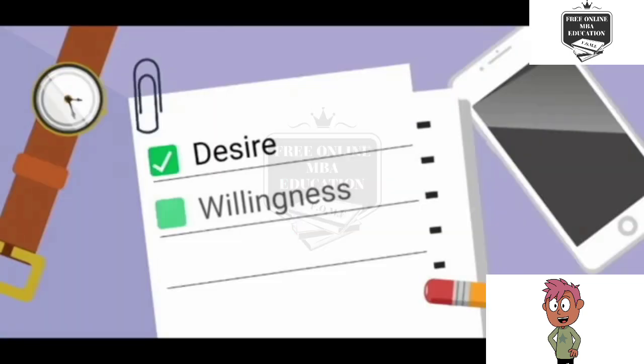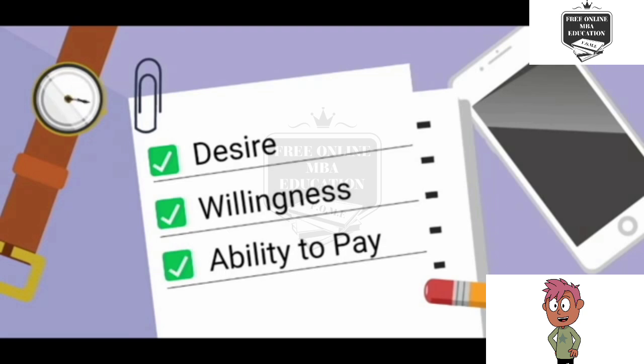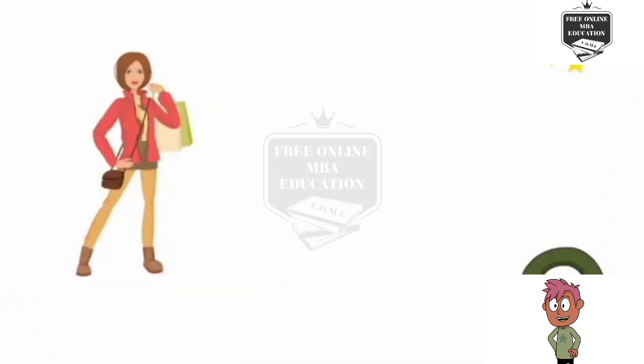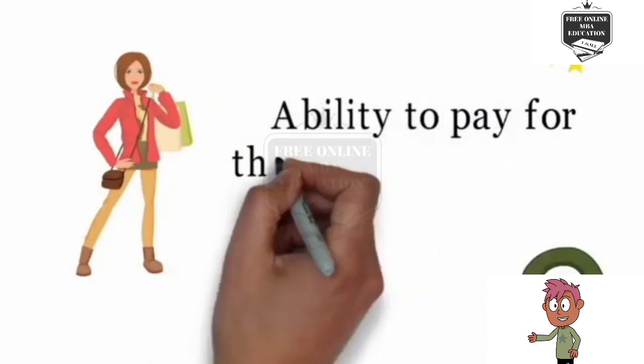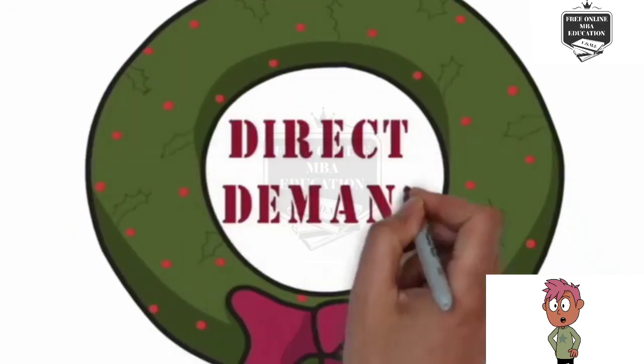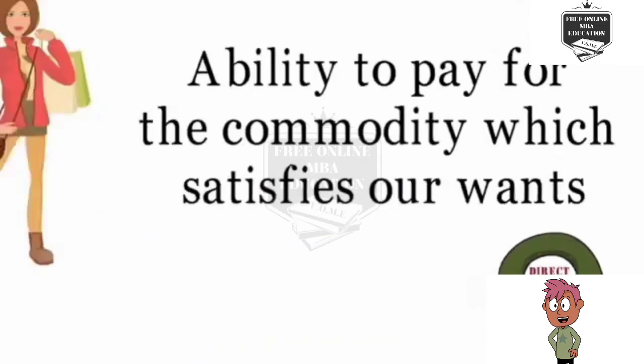Remember, the desire for an asset backed by the willingness to pay for it plus the ability to pay for it, all together constitute demand. In our day-to-day life, as long as we are willing to pay for a commodity and have the ability to pay for it, we call it demand. However, in economics, such demand is referred to as direct demand.